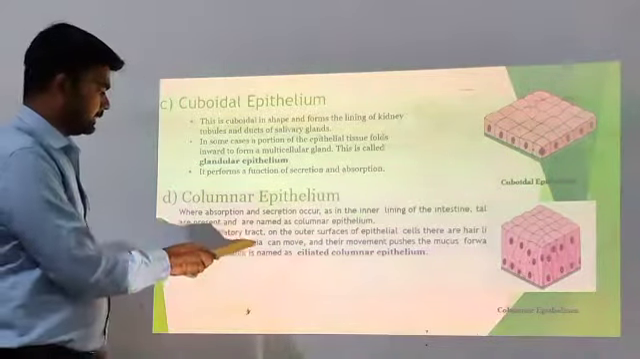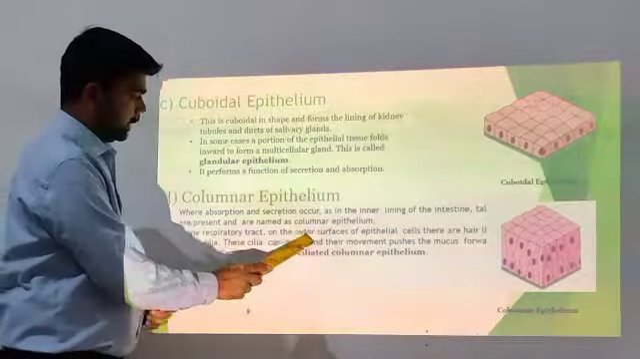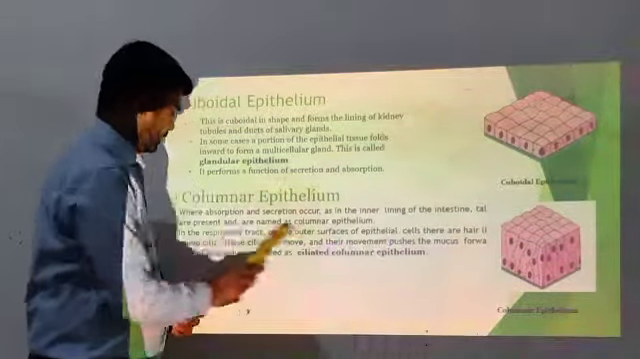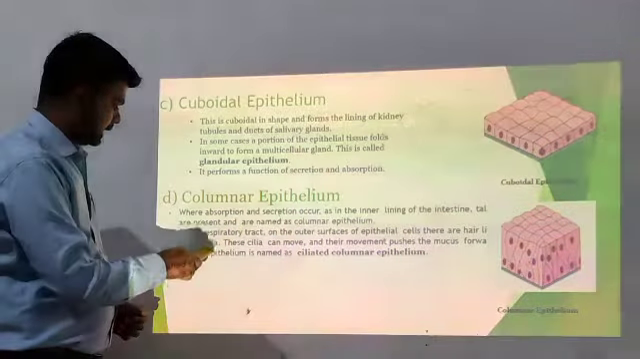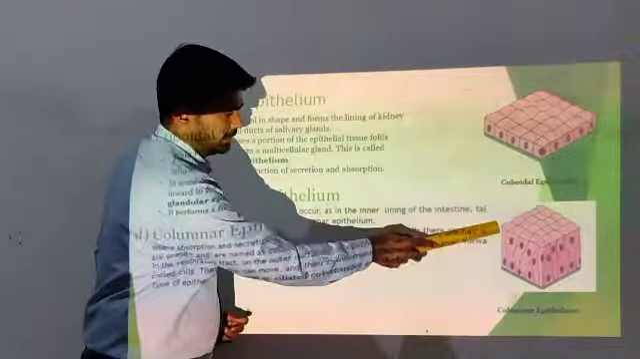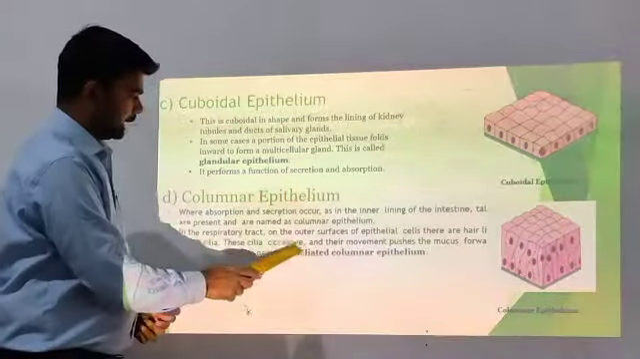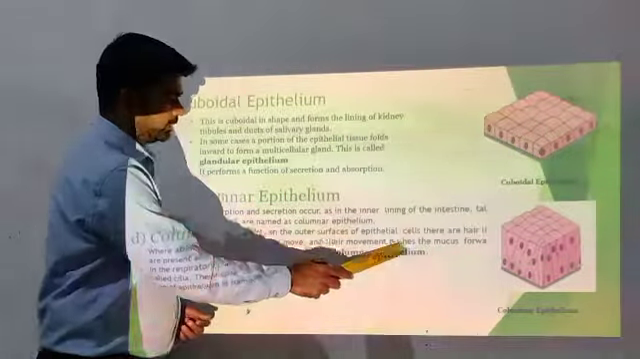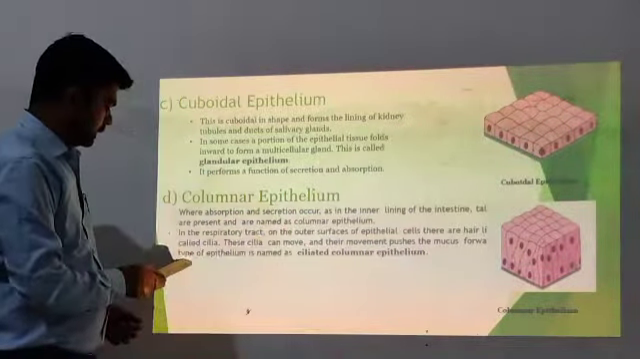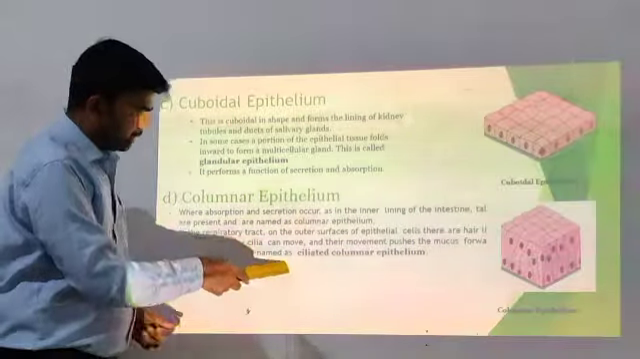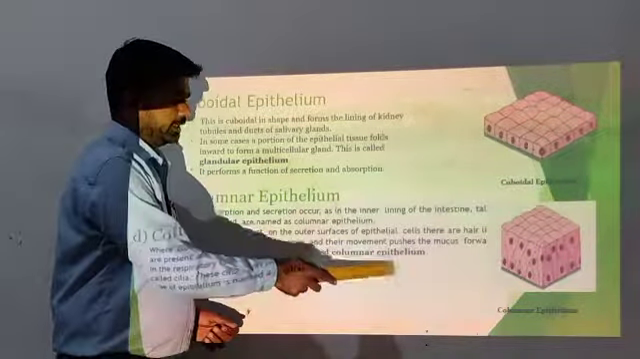In the respiratory tract, on the outer surface of epithelium cells there are hair-like structures called cilia. This is the cilia. The cilia can move, and their movement pushes the mucus forward. This type of epithelium is named ciliated columnar epithelium.